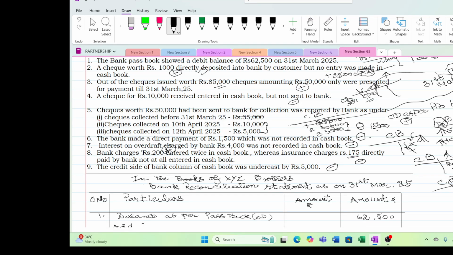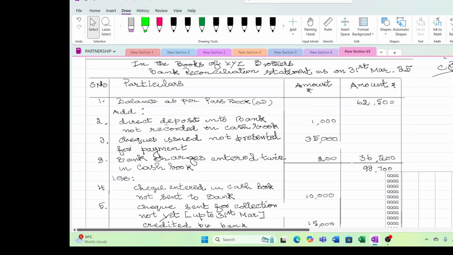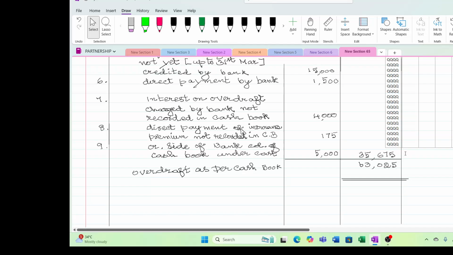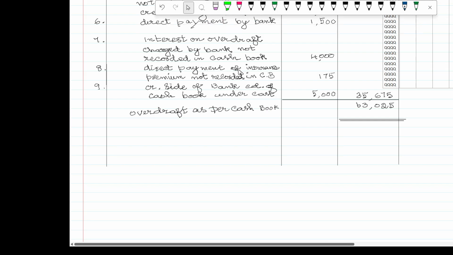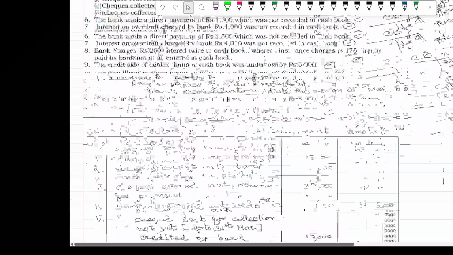Okay, so now let us see the bank reconciliation. For time saving, I have written already everything. Balance as per passbook overdraft is 62,500. I think some mistake has happened.